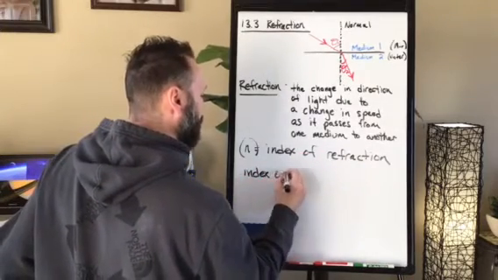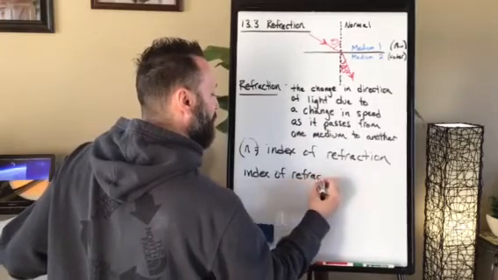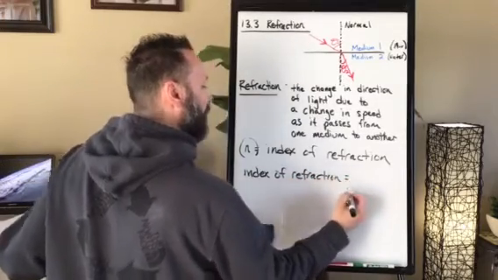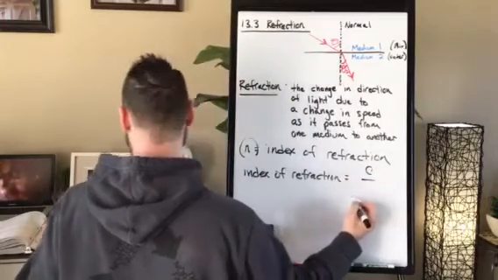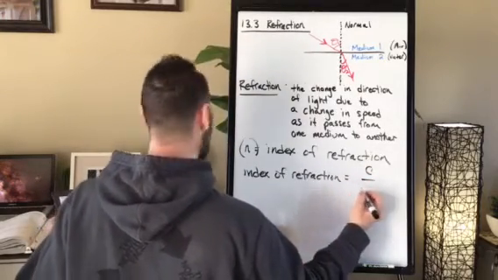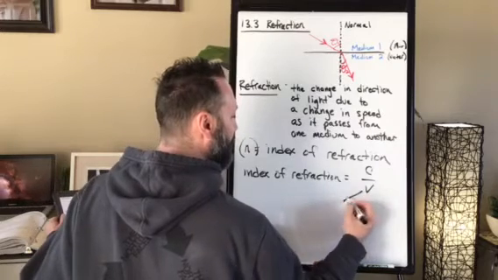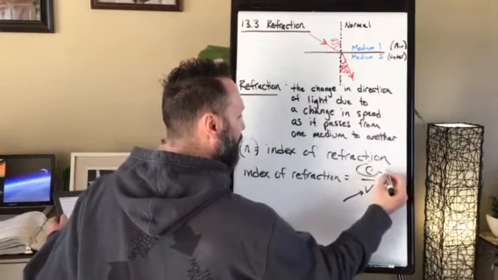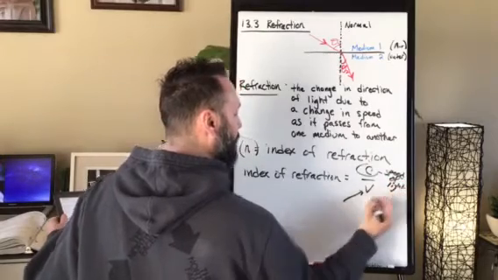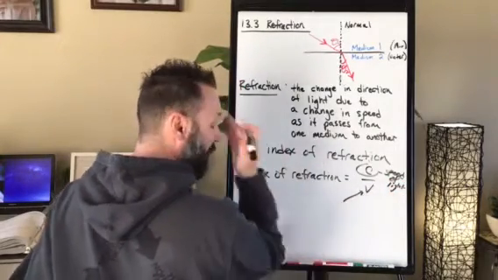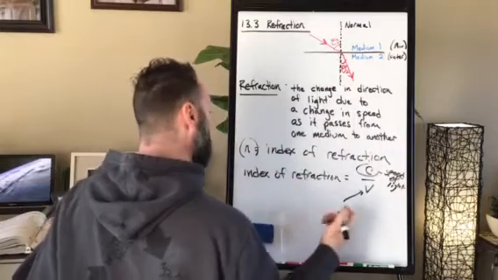It's going to be that ratio of the speed of light in a vacuum, which is c, and the speed of light in another medium, which is v. We all know c is the speed of light, and v is going to be the speed of light in another medium.